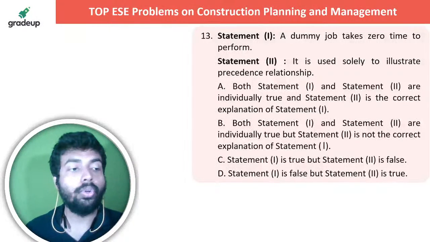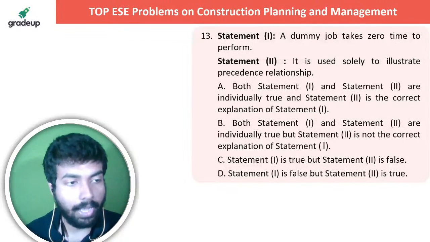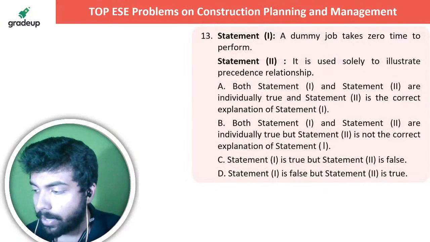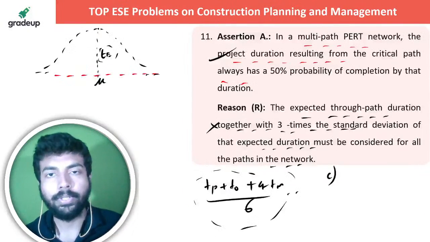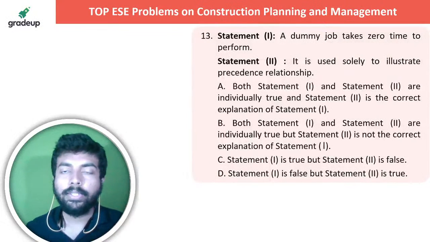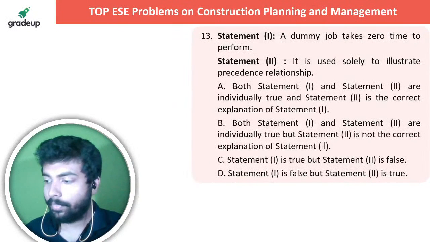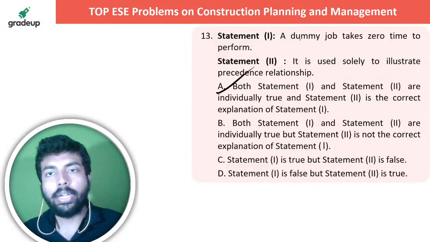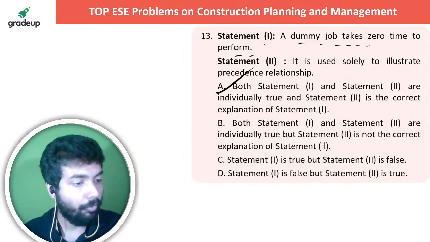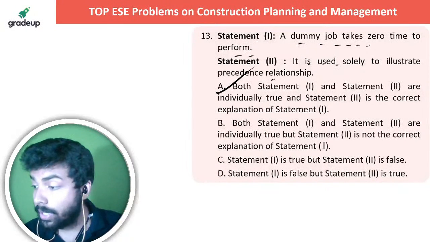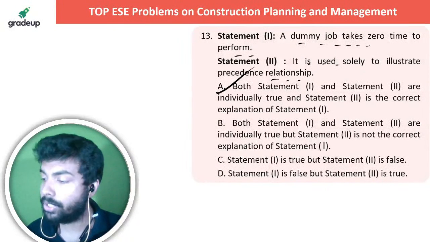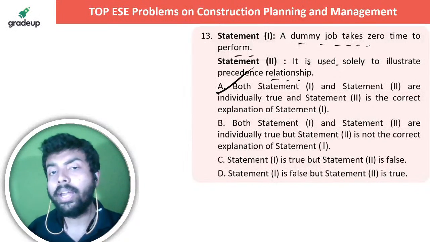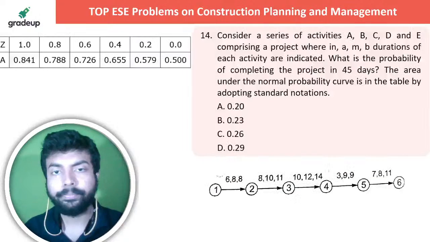Absolutely. So we bring it in only and only to show this relationship. Sorry, I saw a mistake in the first sentence. Understand? Tell me. A, sir, right? Absolutely correct. It's A. So a dummy job takes zero time to perform because it's used solely to illustrate precedence relationship. When it exists only to show the relationship, how can it take any time, right?